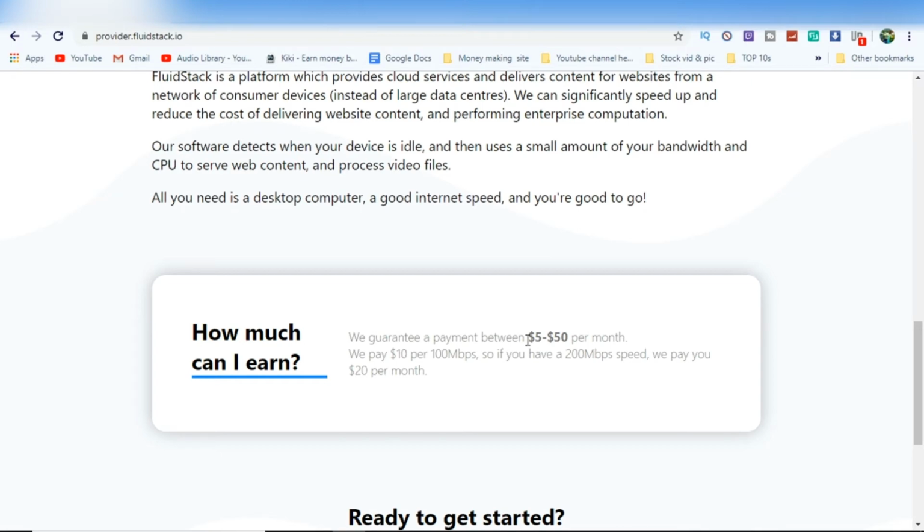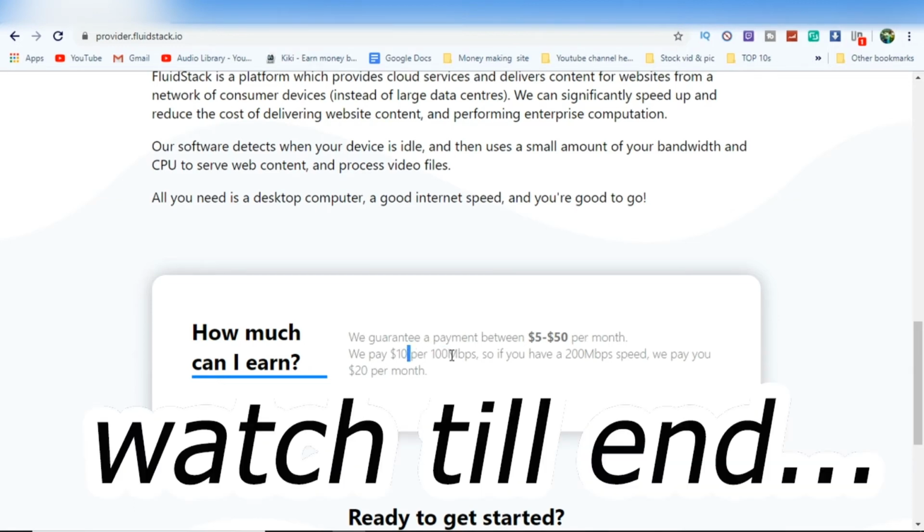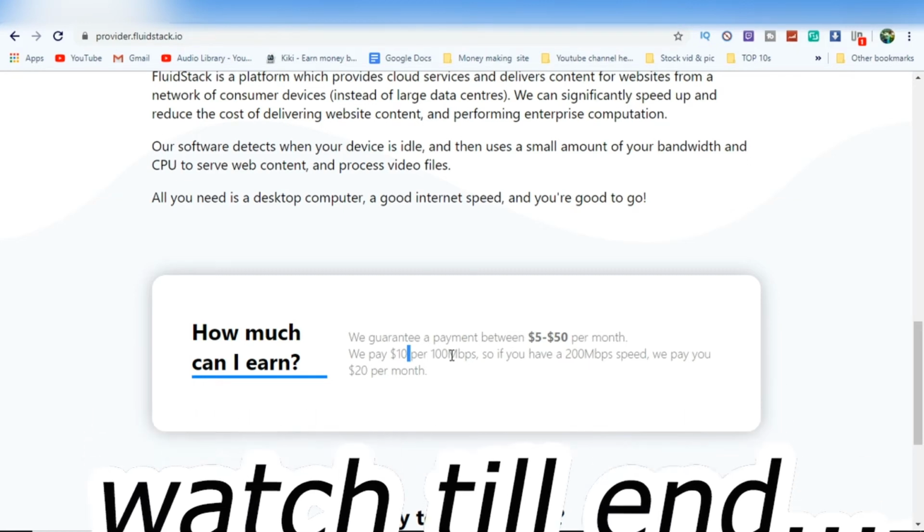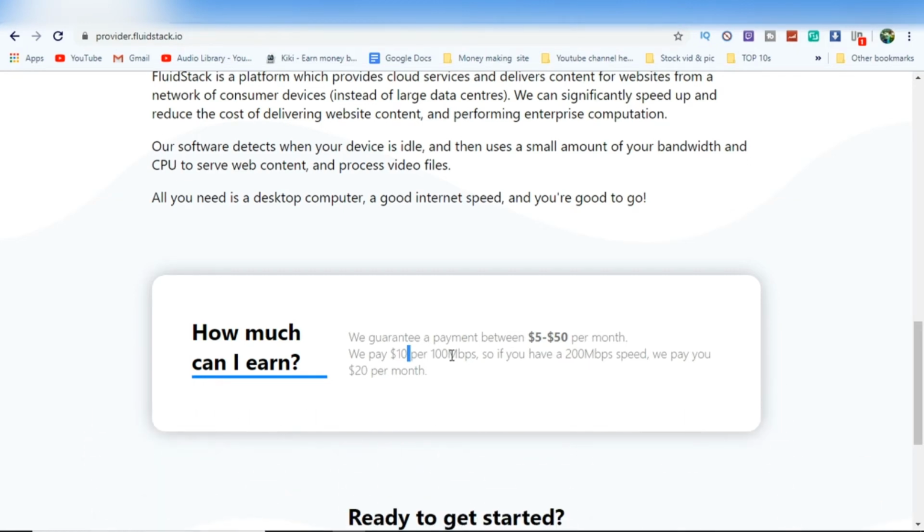Easily, you can do nothing and get paid up to $50 per month. If you have 100 mbps speed, you can get paid $10, as I told you earlier. It depends on internet speed. If you have high internet speed, you can get paid more. If you have 200 mbps, you can get paid $20. Basically, 10 mbps means $1 per month.